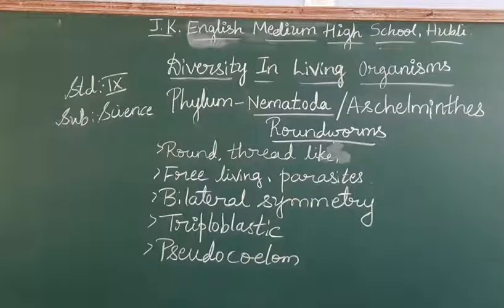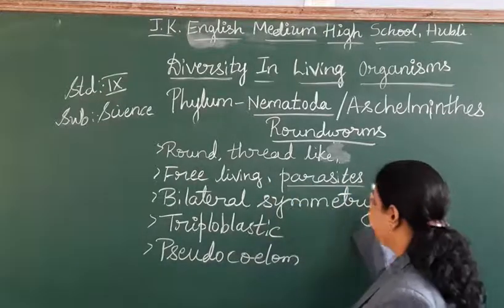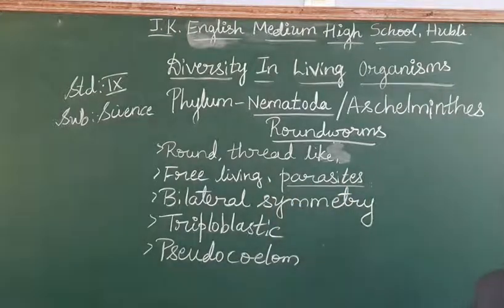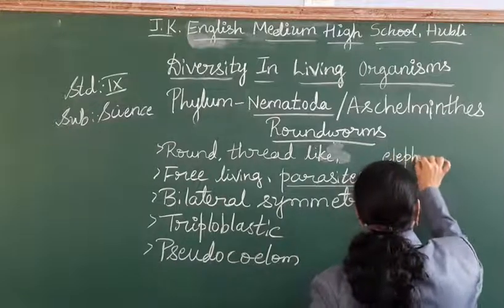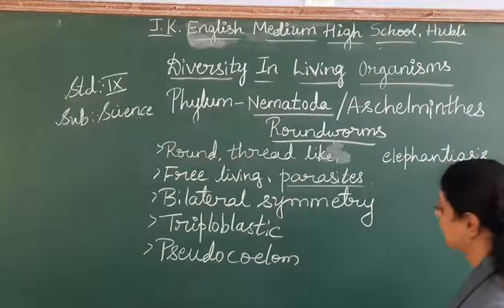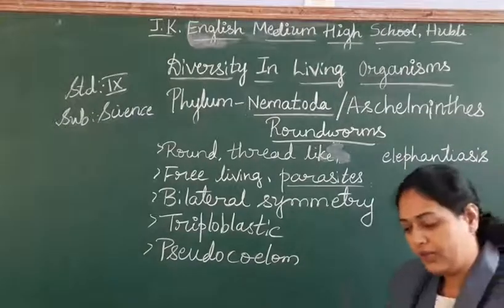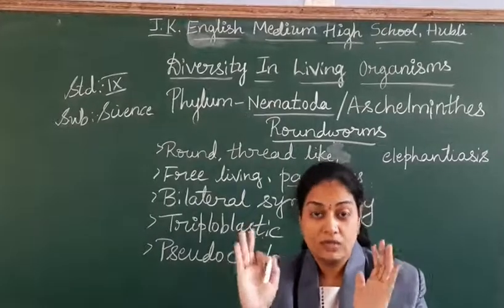Parasitic worms may cause diseases. Here, parasite and free living both we discussed. So, if it is a parasitic, it may cause you some disease. Example like elephantiasis. What is this elephantiasis? The leg will become like an elephant. Okay, elephant-like swelling will be there.